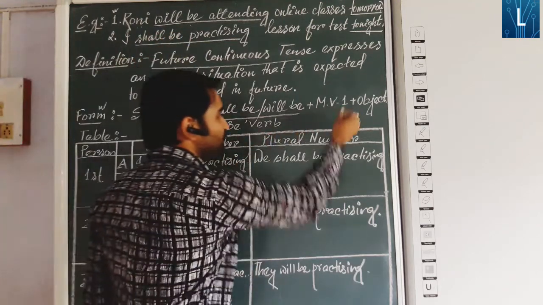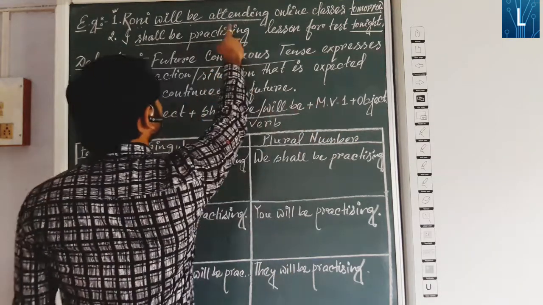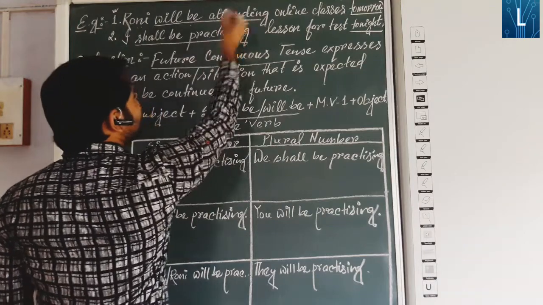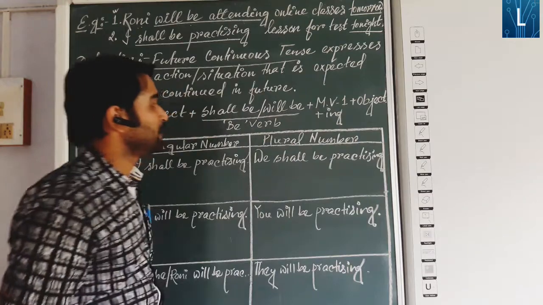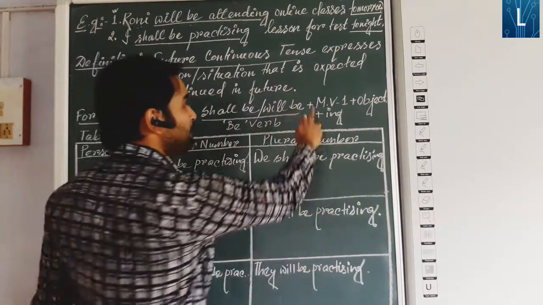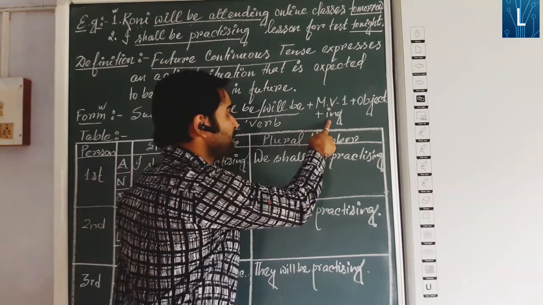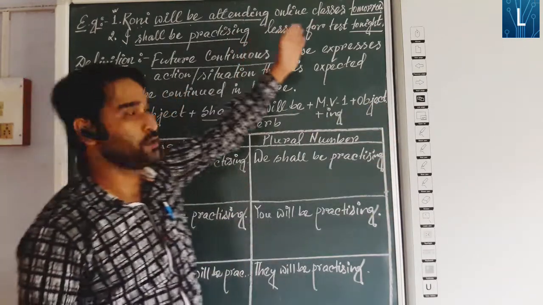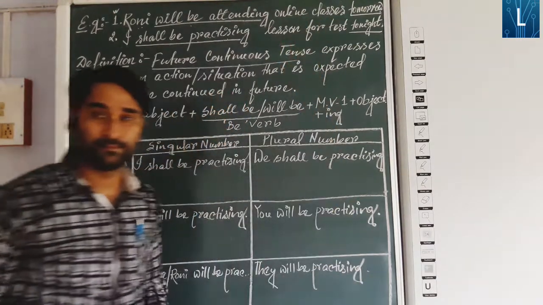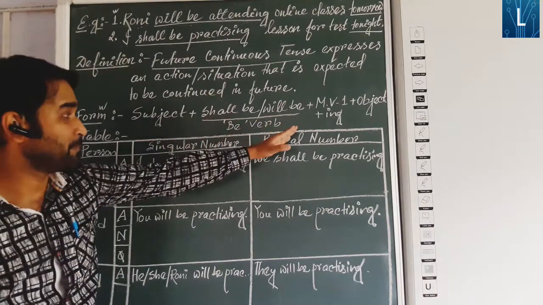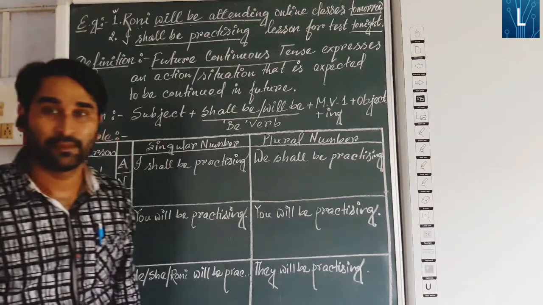Then it is followed by the main verb first form. MV means main verb first form. Here it is attend and practice, and with it the ing form will be added. That is the complete form: MV1, attend or practice, with ing form, plus object. The object here is online classes and lesson. So that is the form: for the continuous tense, mind it, the be verb form is a must, and the main verb comes with ing.